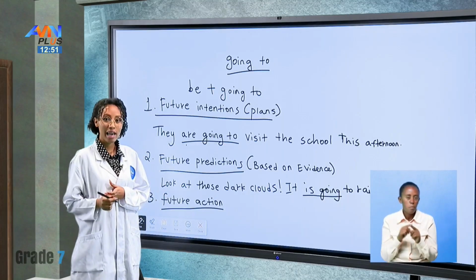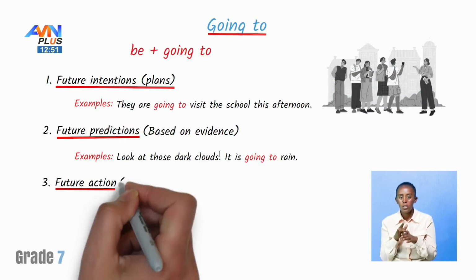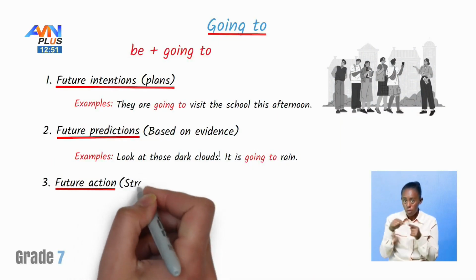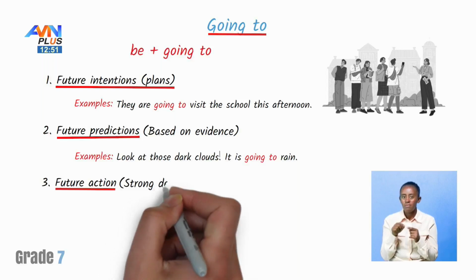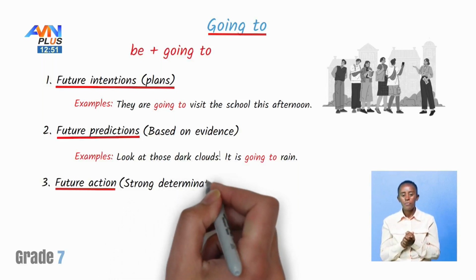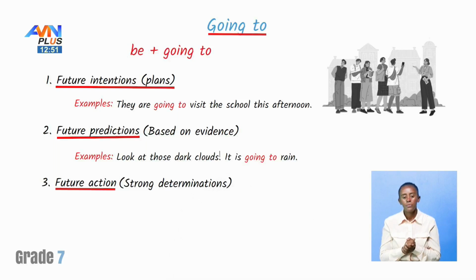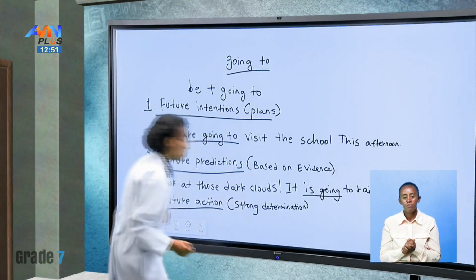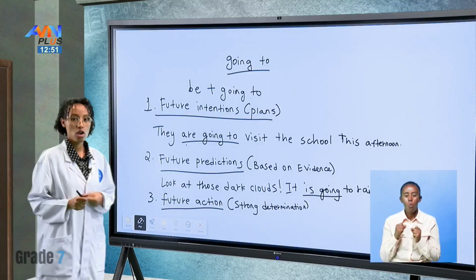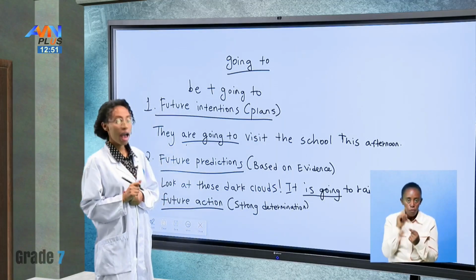But in this case, the difference between them is strong determination. We have strong determination when we are using going to for future actions.